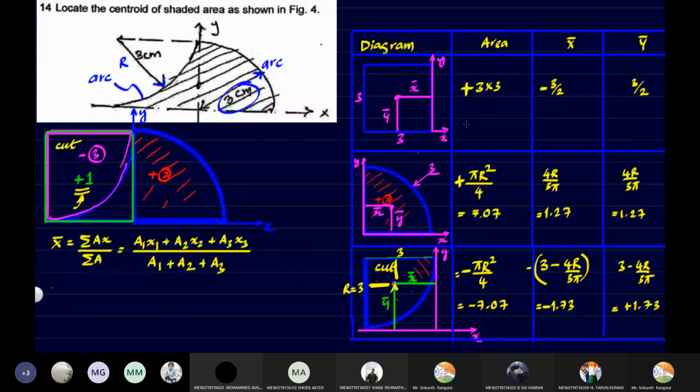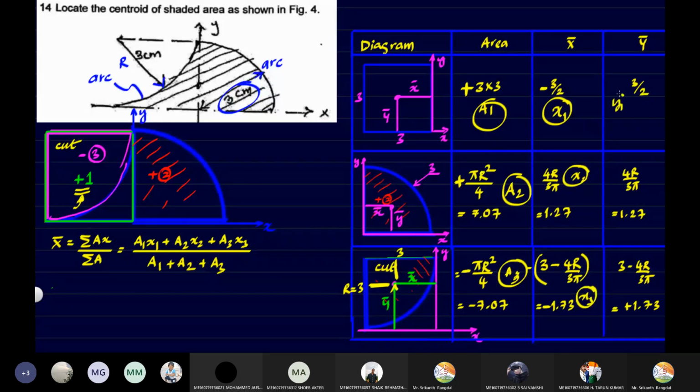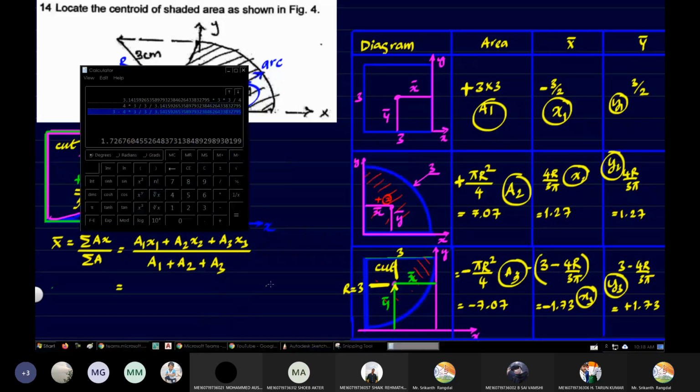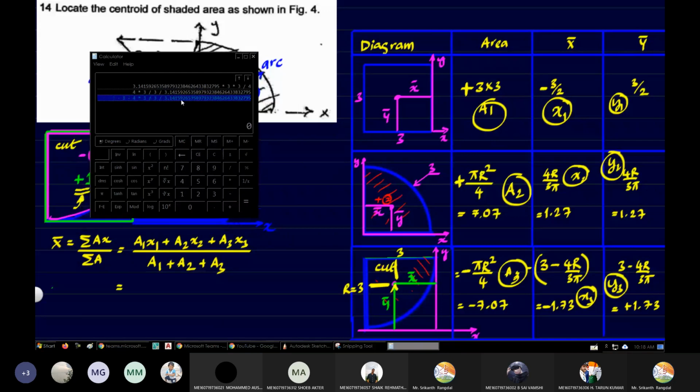Now all these values, a1 is here, a2 is here, a3 is here. Okay, so a1, a2 and a3 we have got it. x1 is here, x2 and x3, and same way y1, y2 and y3. Okay, so we have got all the values that are there in this formula. So substitute, find out, and tell me the answer. Now positive and negative, you have to take it very carefully.